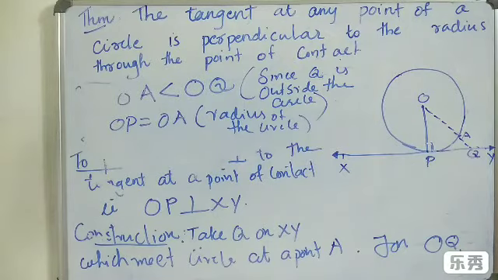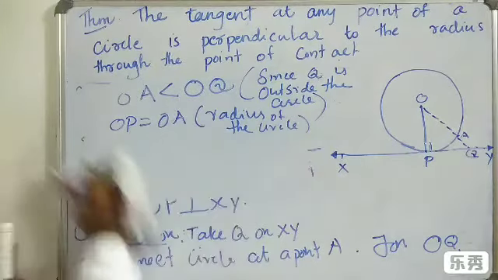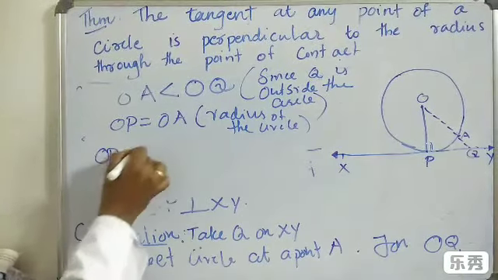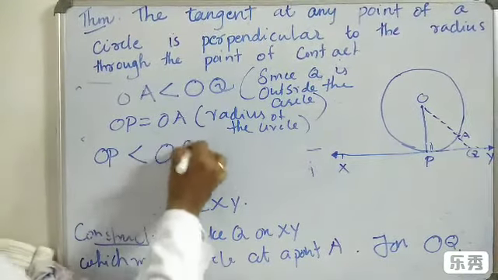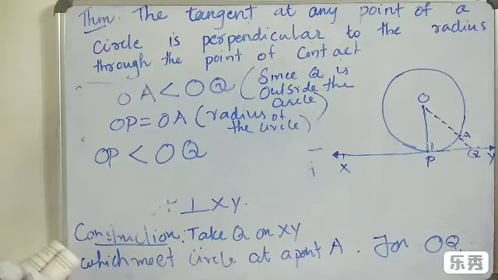But OA and OP are radii, so OP is equal to OA. Therefore, we can say that OP is less than OQ.